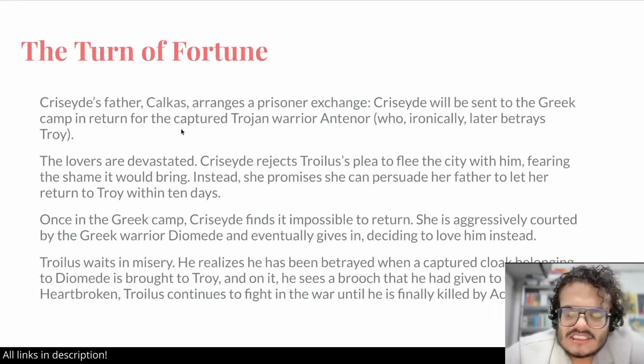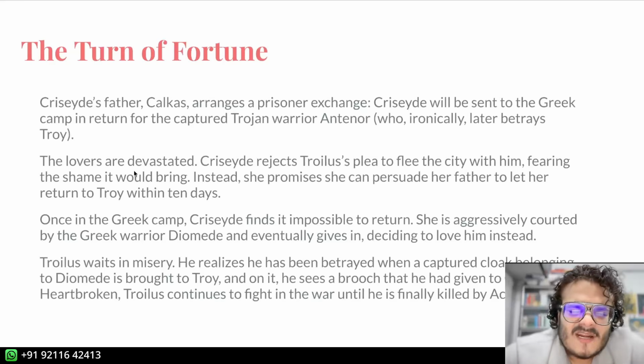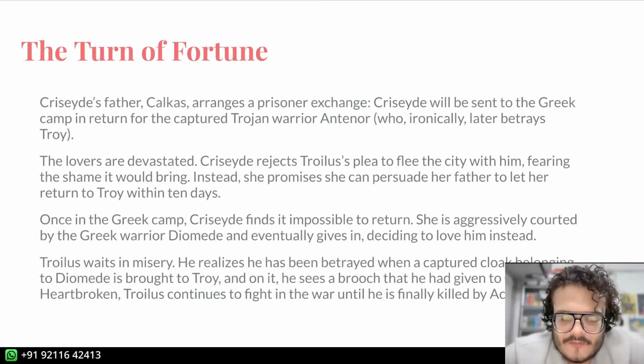Now when this exchange reaches Troilus and Cressida, they are devastated. But Troilus says that we should flee the city, right? But Cressida says, I'm not going to flee the city, I'm not going to run away with you because it's going to bring a lot of shame. Now you need to look at Cressida as somebody who needs to protect her honor, right? Because her father is a traitor, right? He went to the other side. If she leaves the city, she will have nowhere to go.